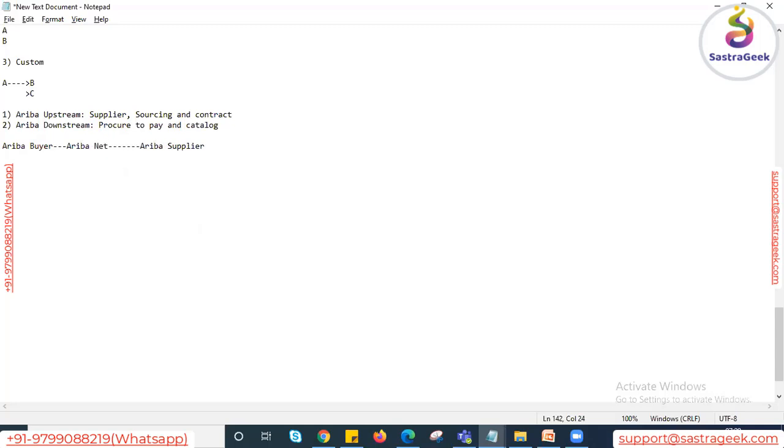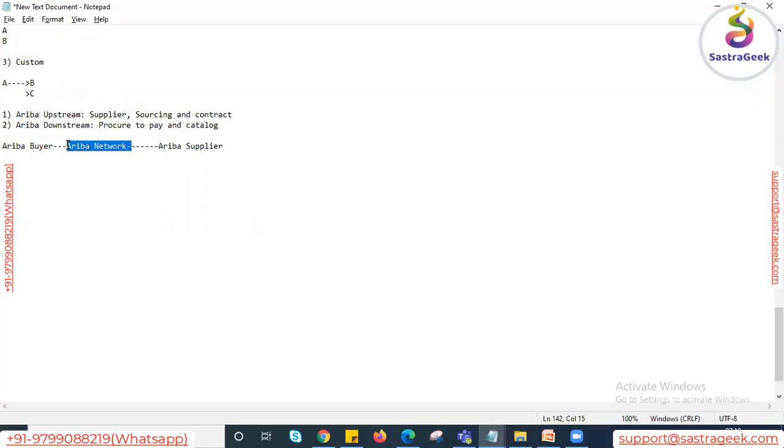In between the Ariba buyer and Ariba supplier, we have one platform called the Ariba network. It is the backbone of the Ariba platform, linking the buyer and supplier. Whatever transactions and information go from the buyer, the customer, to the supplier are transmitted via the Ariba network. In the same way, whenever the supplier sends any information or documents, they are also transmitted via the Ariba network.